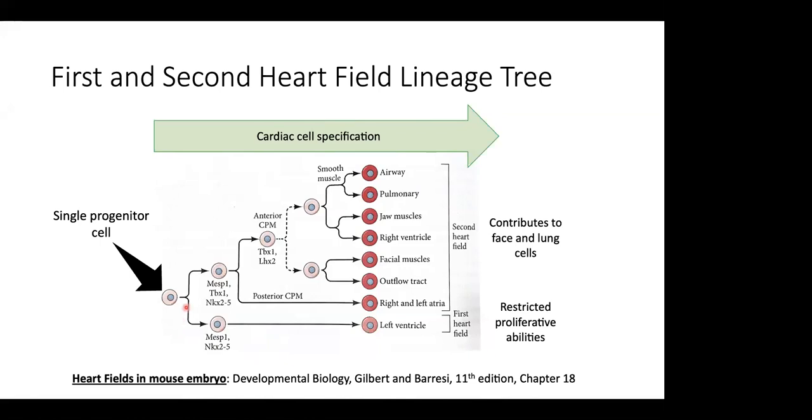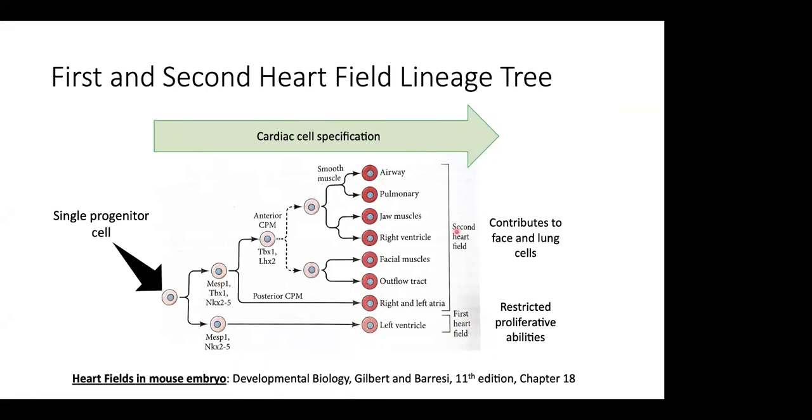For example, it all starts with a single progenitor cell, but depending on what kind of markers they are expressing or what kind of molecular signaling they are influenced by, they are destined to either become the first heart field cells that give rise to the left ventricle, or they are destined to become the second heart field, which gives rise to the rest of the heart, right?